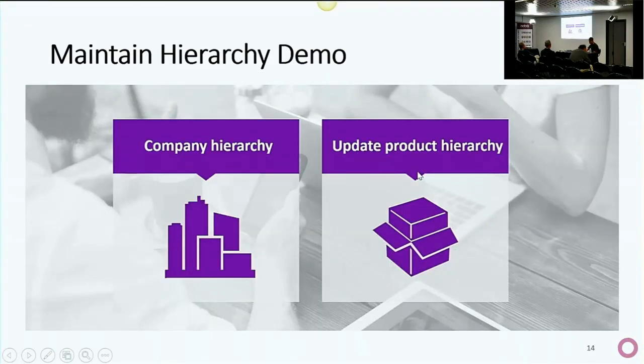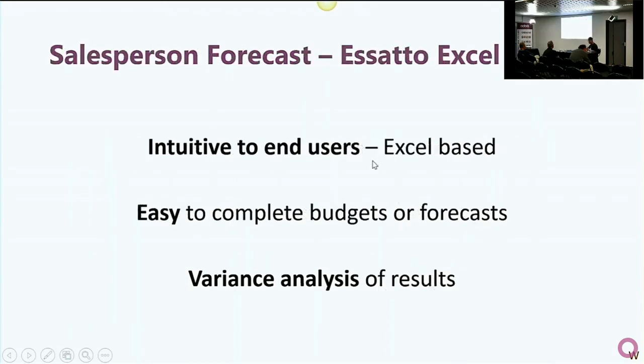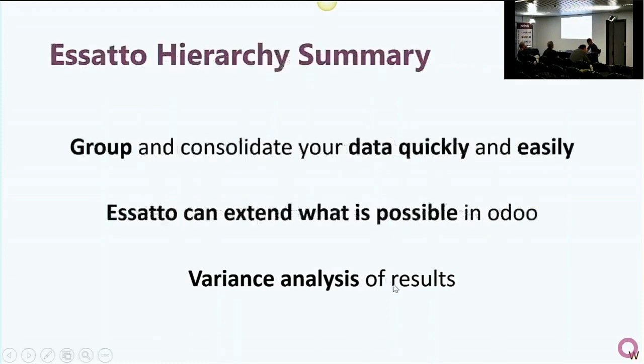All right, so that's hierarchy. So just to summarise, we did a top-down sales forecast. We set a forecast for the entire business at an item, product, customer level of detail without too much effort. We did some what-ifs over that particular forecast. So basically, if we get an uplift for this particular product range in terms of quantity, what's going to happen? We did some variance analysis on that. We had a salesperson doing a forecast input. We used Excel because Excel's intuitive to your user base. You don't have to train them. You give them a template, you tell them you need to change these quantities. They change the quantities daily, weekly, monthly, whatever frequency you need that data updated. It goes through and you can do your reviews.